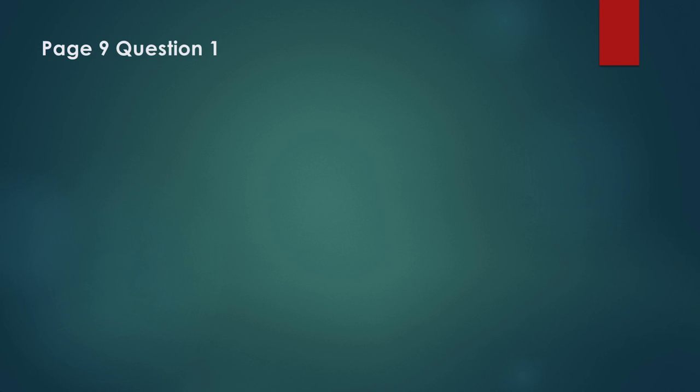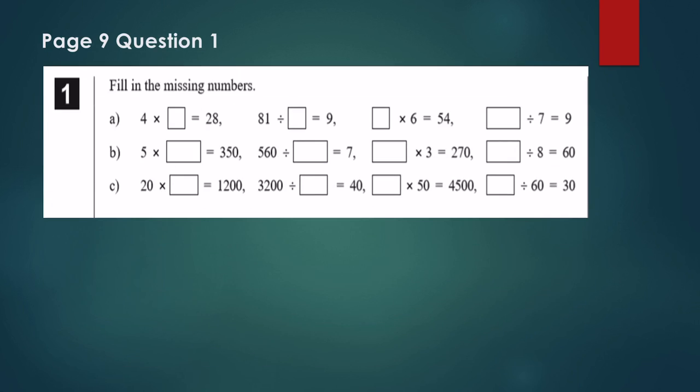Question 1 on page 9, fill in the missing number. So question 1 is a basic multiplication and division question. It is a simple question. There is a missing number here. You just have to find out 4 multiplied by which number it will give me 28. So to find it, you need to divide 28 by 4, which is 7. Same here. 81 divided by a number will give me 9. To find this number, you have to divide 81 by 9.